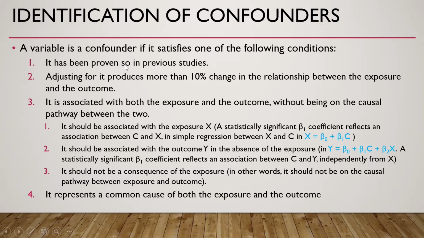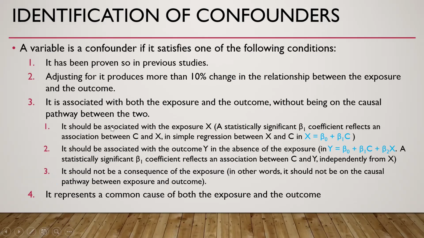So a variable is a confounder if it satisfies one of the following conditions. It has been proven so in previous studies. So knowledge of previous studies is important. Adjusting for the confounder produces more than a 10% change in the relationship between exposure and the outcome. It is associated with both exposure and outcome without being on the causal pathway between the two.